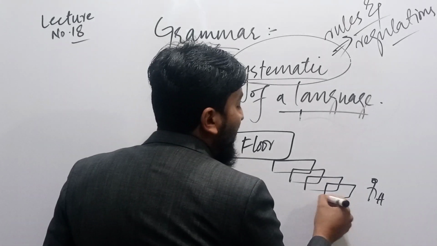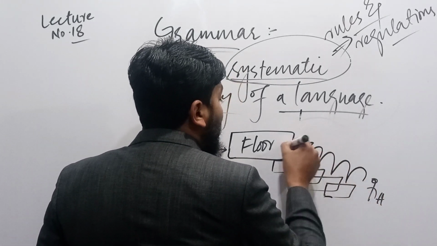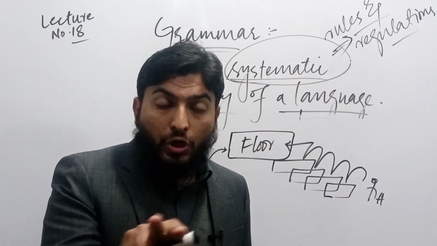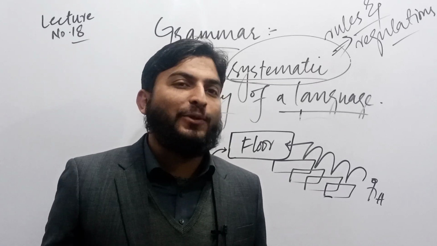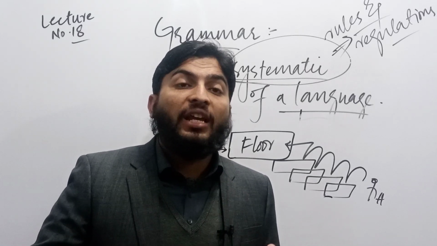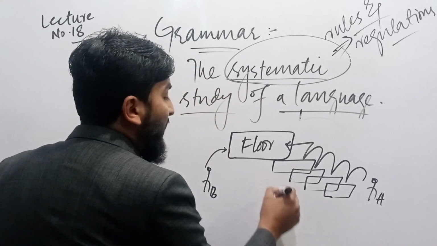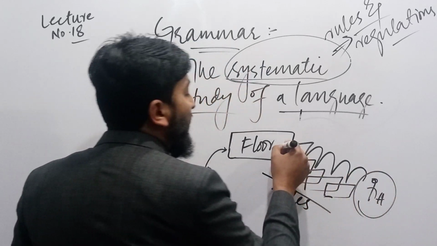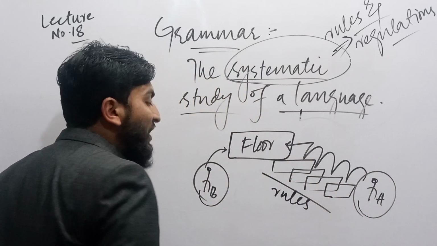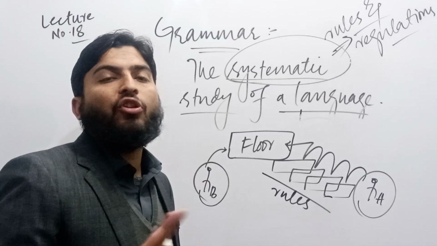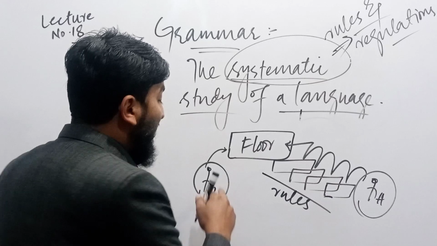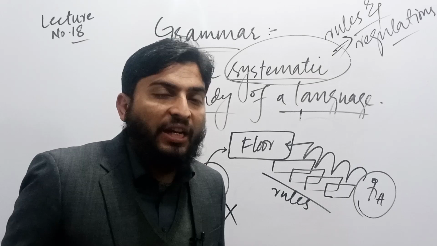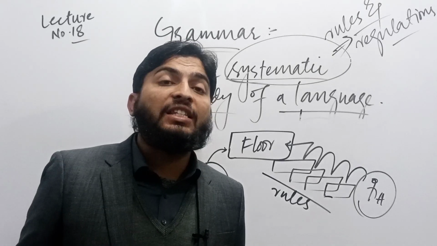And body number A is here. He is following stairs. The question is, who would enter in a very well way? One, body A. Two, body B. The question is very clear to us. It is very definite to us. Body number A is following stairs. These stairs could be considered as rules. So body number A is following some rules to enter into this floor, while body B is deviating himself from rules. He is not following any kind of rules. This means that this person will fall down. If he falls down, he will break his hair, he will break his arm, or there will be any kind of other injury to him.